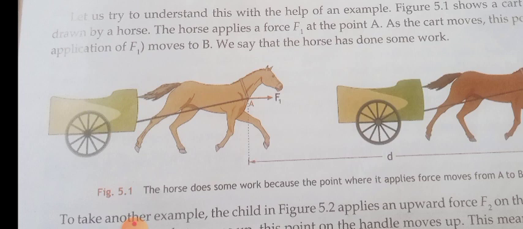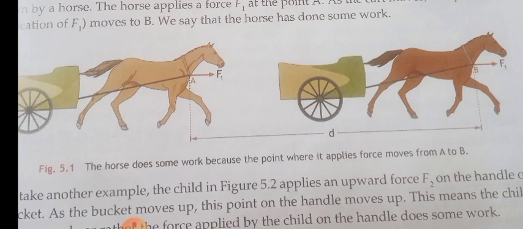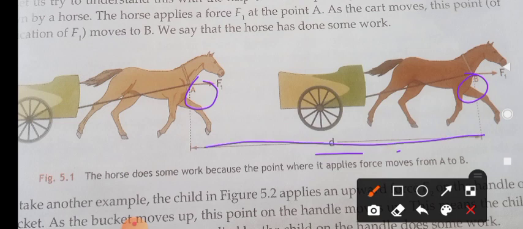The force is applied by the horse at a point A. By applying the force, the cart travels a distance d and reaches point B. From A to B, it has traveled. So the object has moved from point A to point B, covering some distance because of the force applied. This is said to be work.